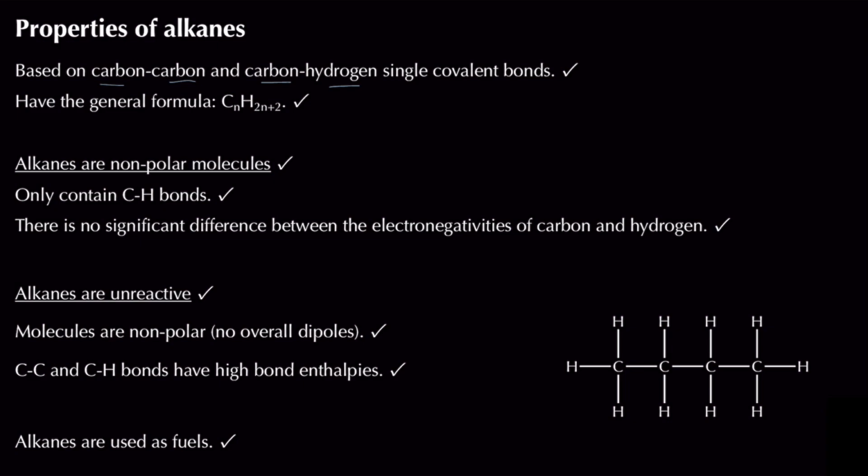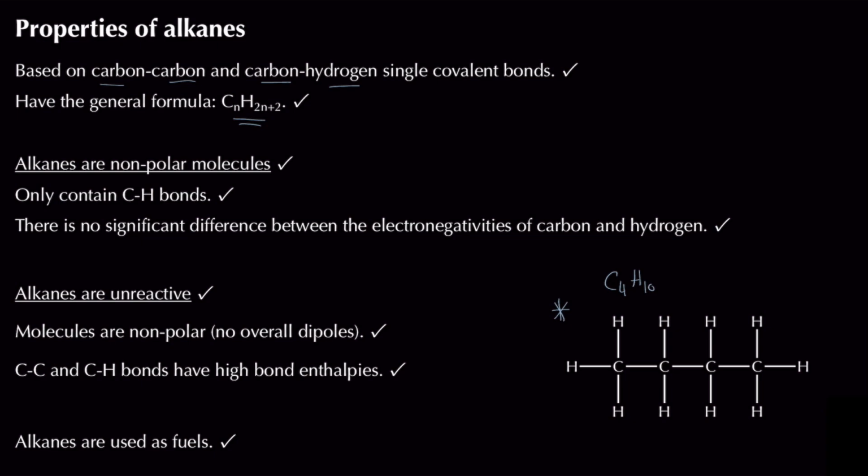Now, alkanes themselves, you've got an example over here where you've got butane. Butane has the formula C4H10, and that fits the general formula of alkanes, which is CnH2n+2. We already know our alkanes are going to be our most basic type of organic compound, and we normally get them from crude oil and fractional distillation of that crude oil.